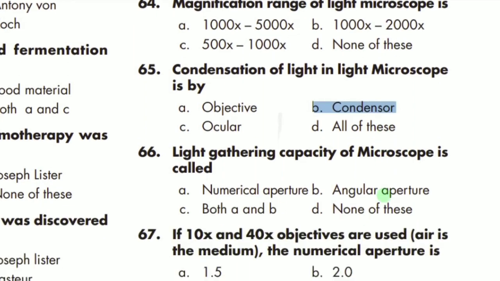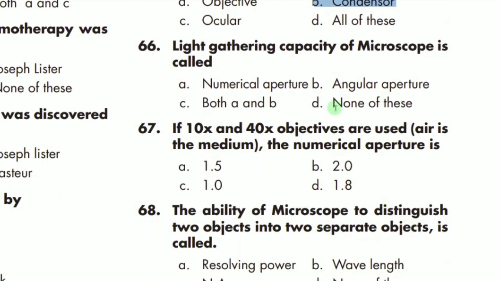MCQ number 66 says that the light gathering capacity of a microscope is called numerical aperture. So A is the correct option. MCQ 67 says that if 10x and 40x objectives are used, and air is the medium, what will the numerical aperture be? The correct option is 1.0. So C is the right option.